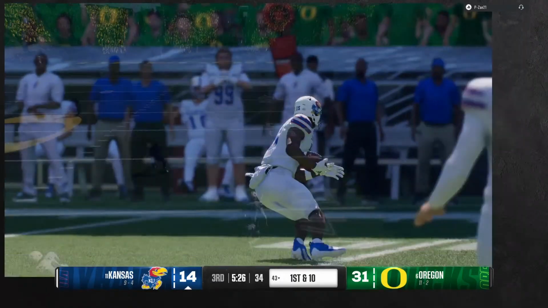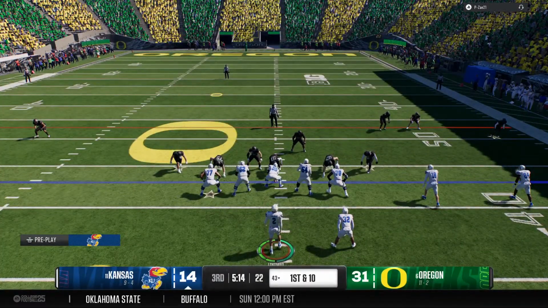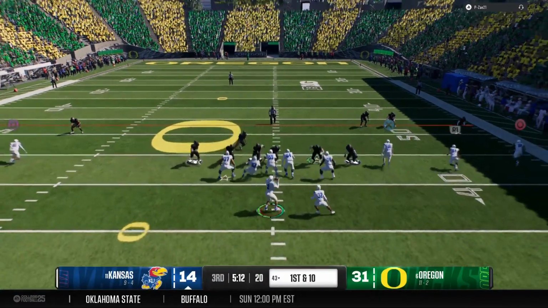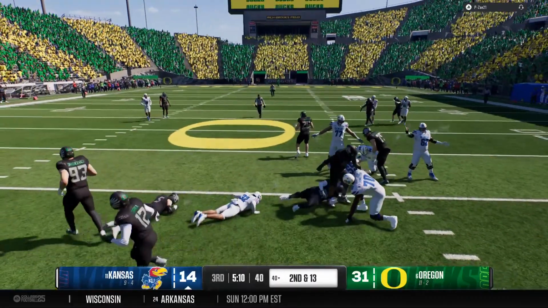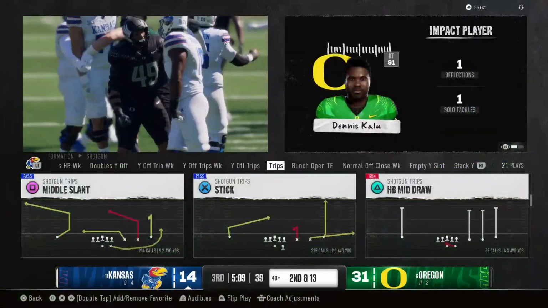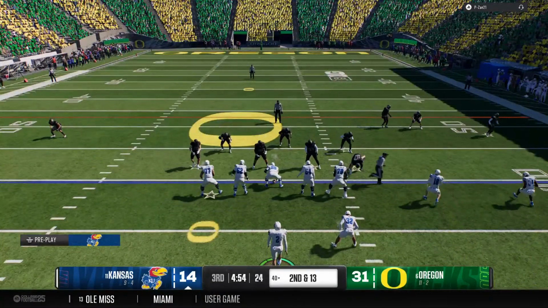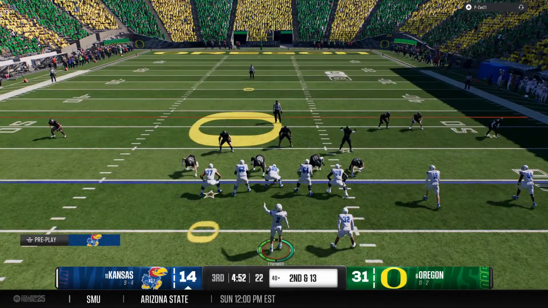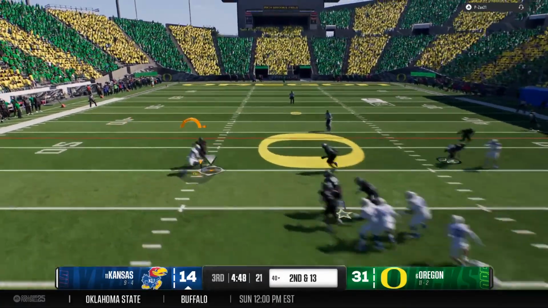Well, defending this guy, you need more than one defender. You really got to stress rallying to the football because this guy can make people miss. Goes backwards, losing 3 yards there. Boy, how about this defense? Just so physical against the run. These guys have not been able to do anything on the ground, and it's because of that defensive line and those linebackers taking away the run game.